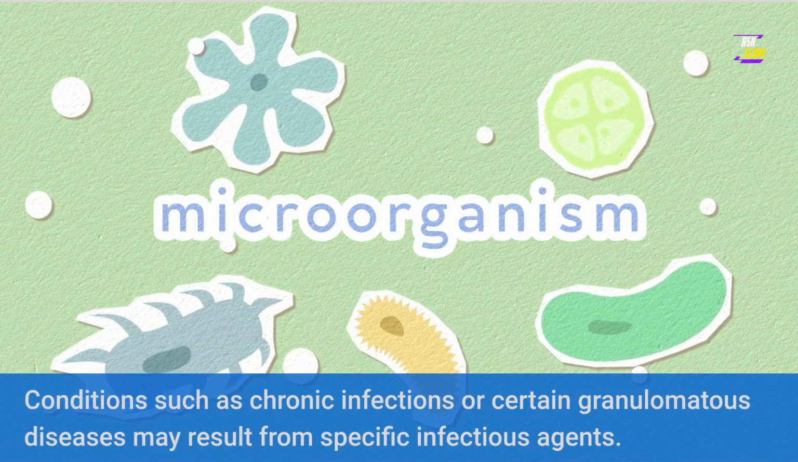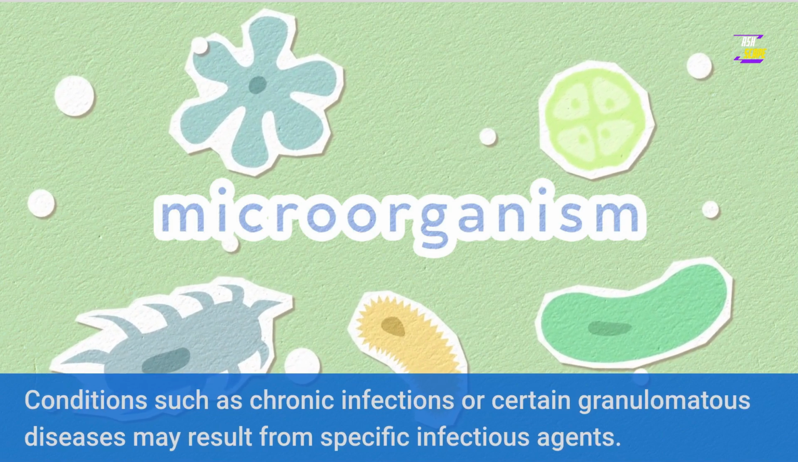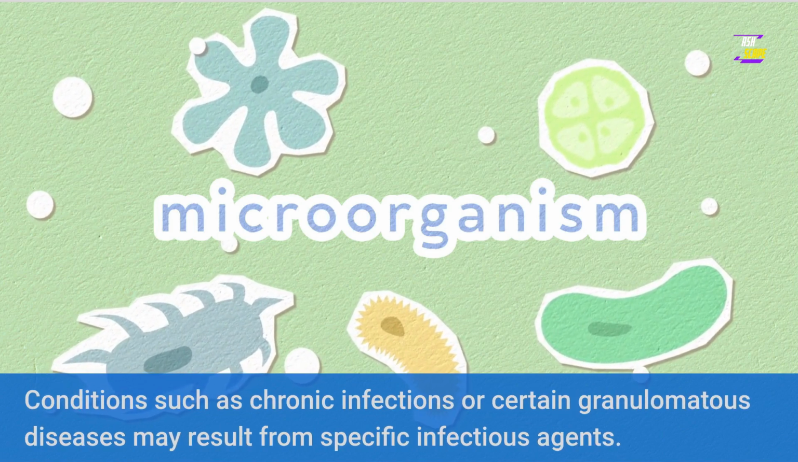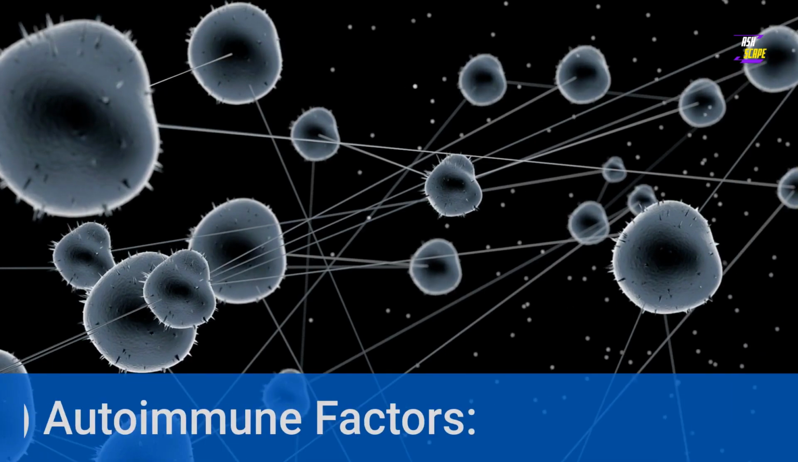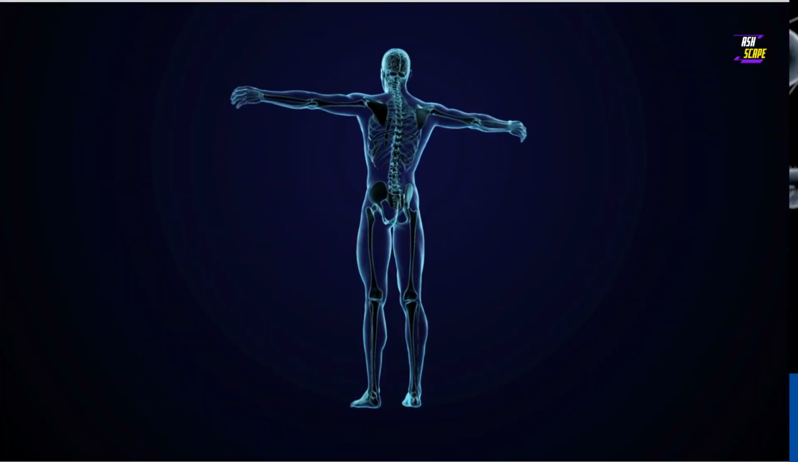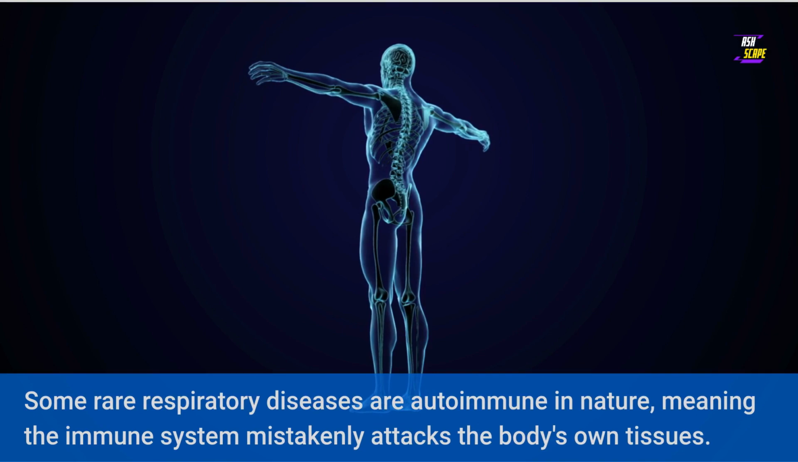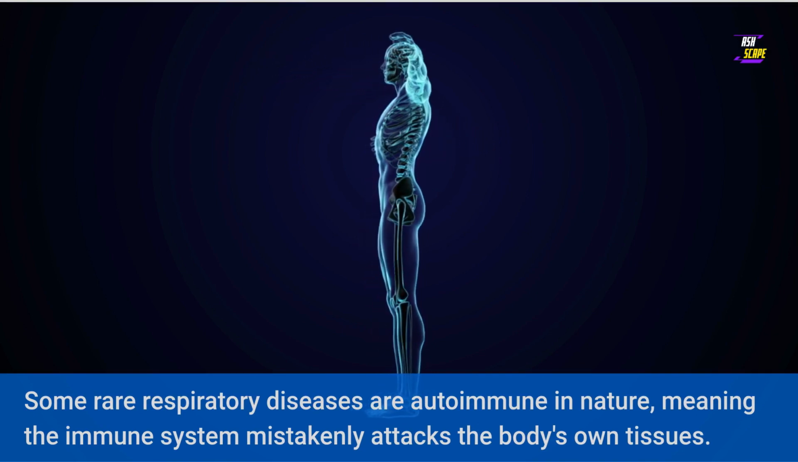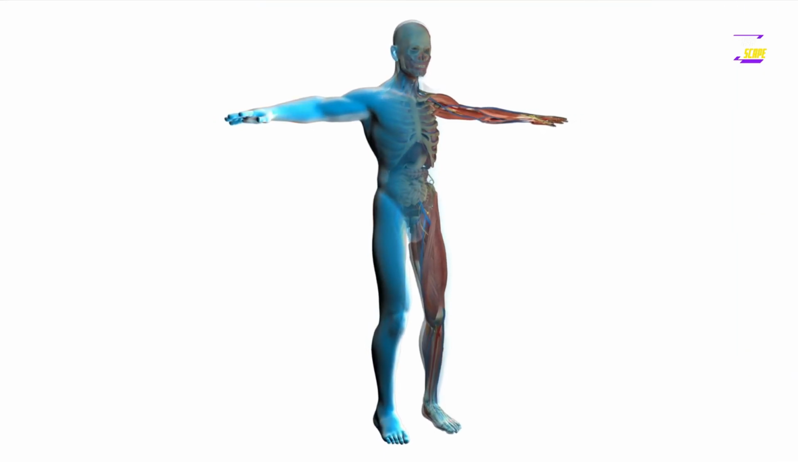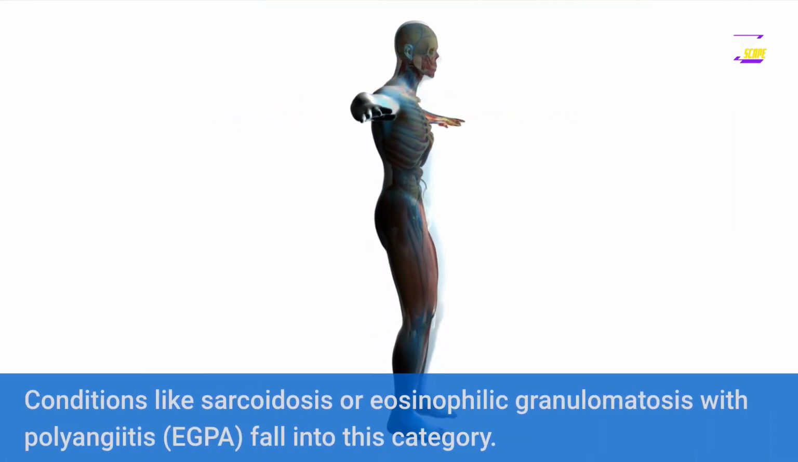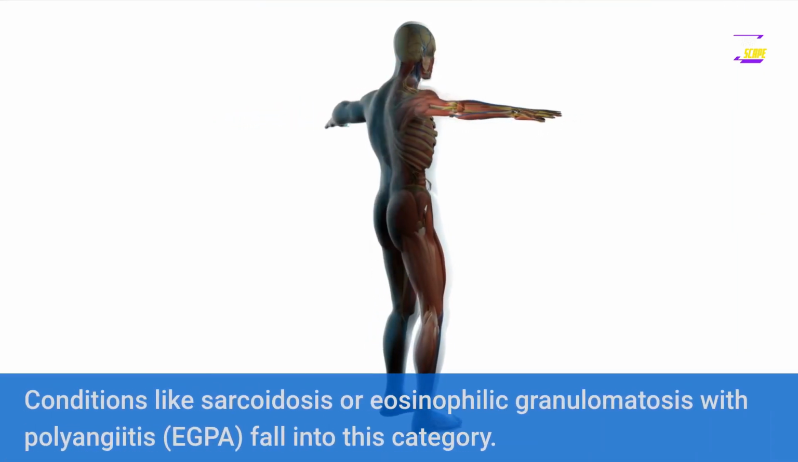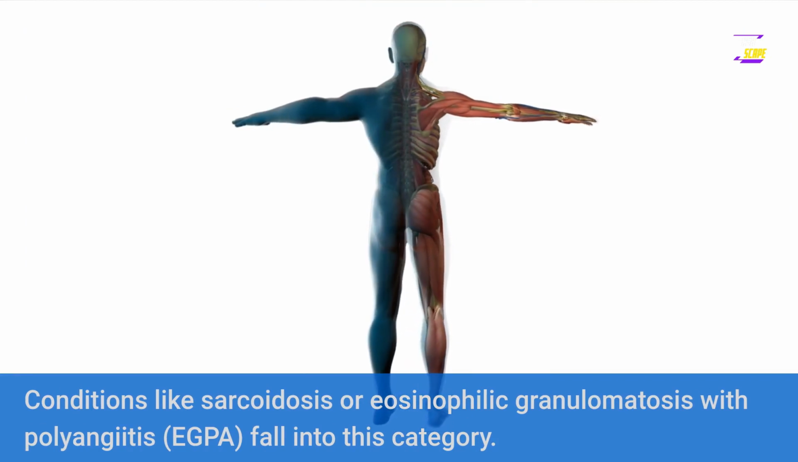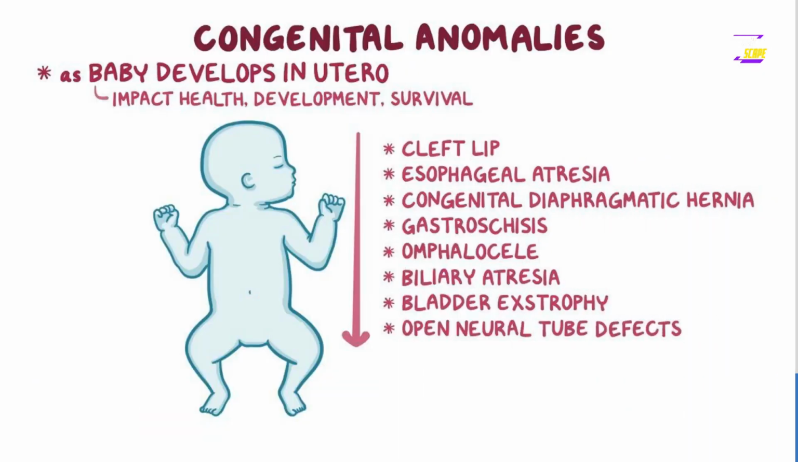Conditions such as chronic infections or certain granulomatous diseases may result from specific infectious agents. 5. Autoimmune factors. Some rare respiratory diseases are autoimmune in nature, meaning the immune system mistakenly attacks the body's own tissues. Conditions like sarcoidosis or eosinophilic granulomatosis with polyangiitis, EGPA, fall into this category.